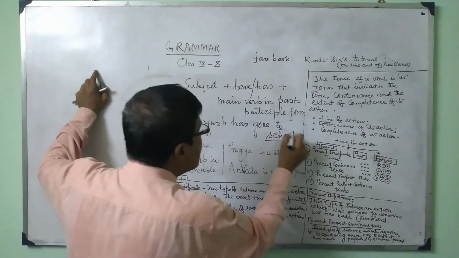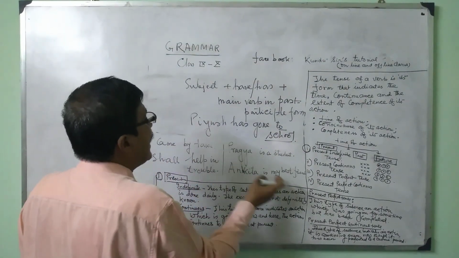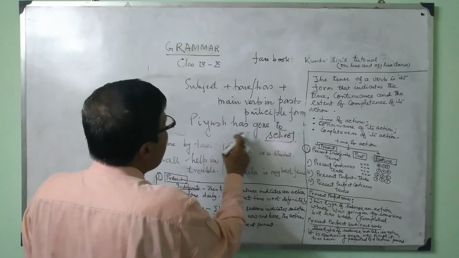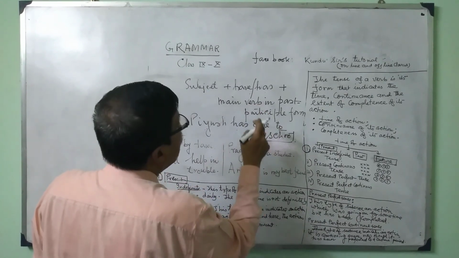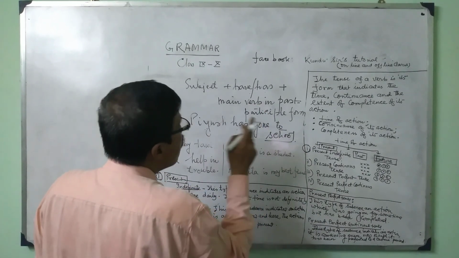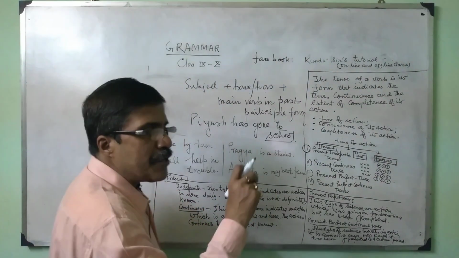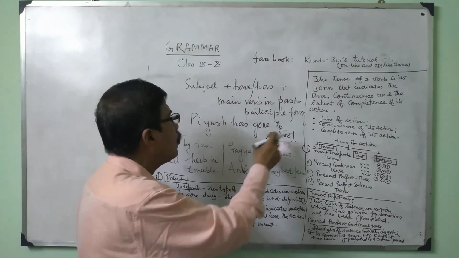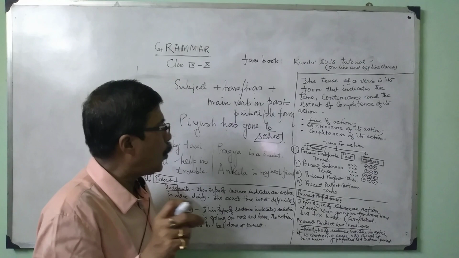So for Piyush, there will be the auxiliary verb have or has in the present perfect tense, then the main verb in past participle form. Go, went, gone. In past participle form, it is gone. So Piyush has gone to school.